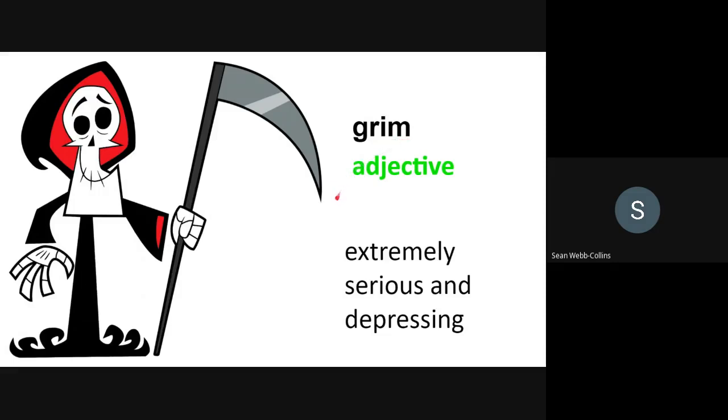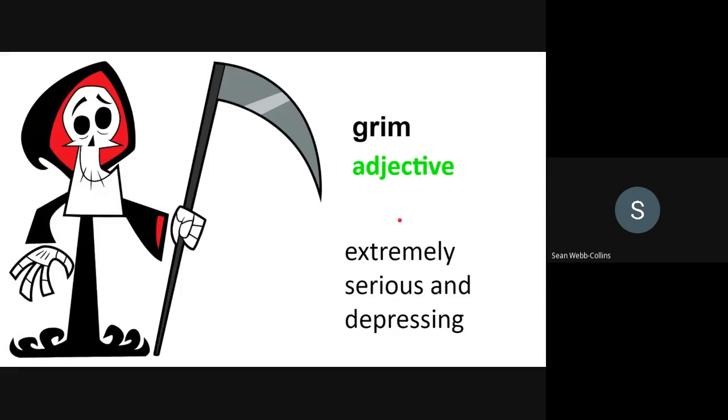Grim, adjective, extremely serious and depressing. For example, this is the Grim Reaper.